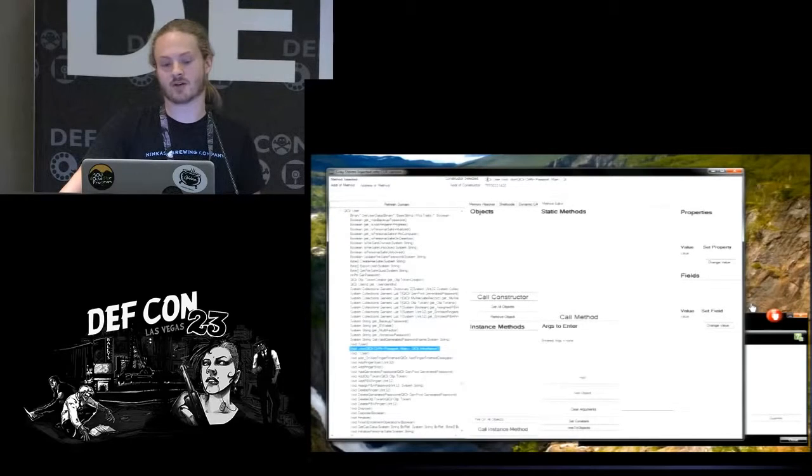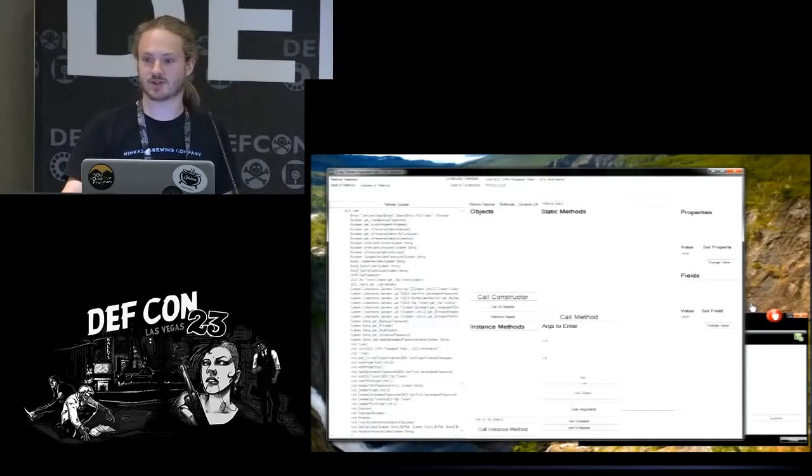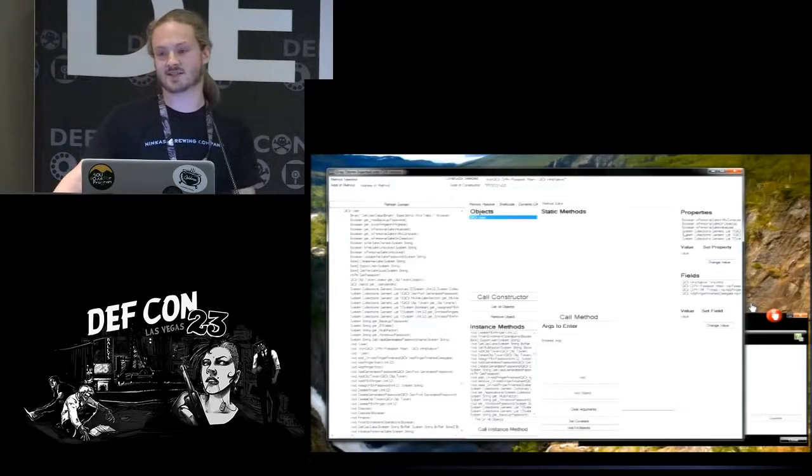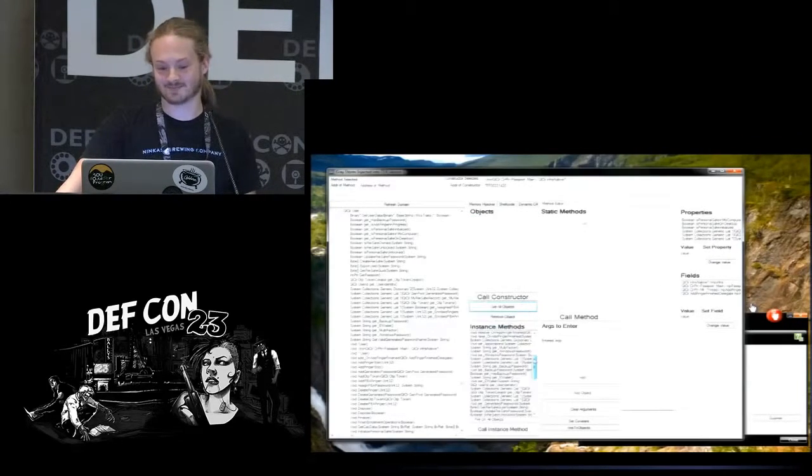And then on the left, I'm going into the qlclr.user class, and I'm going to the constructor. The constructor is taking two complex object types, which is a passport and an infra-native object. However, like I said, you can just nullify those. So I just added two nulls and called that constructor. And you can see that this thing has a lot of instance methods. One of those instance methods is get the Windows password in plain text.